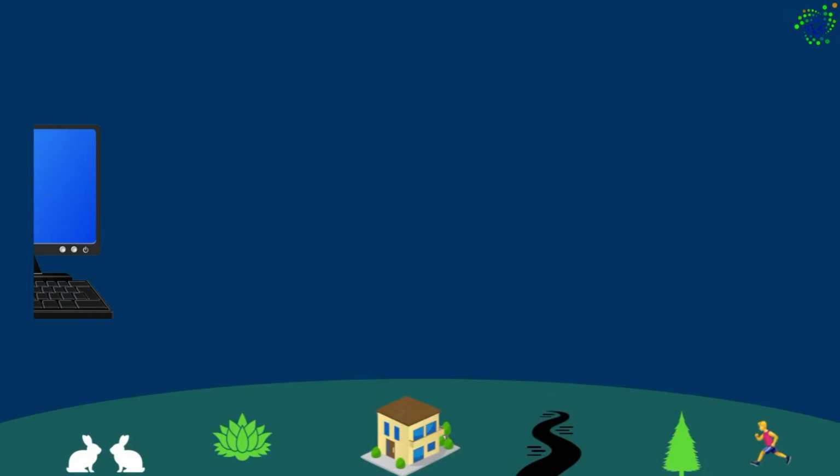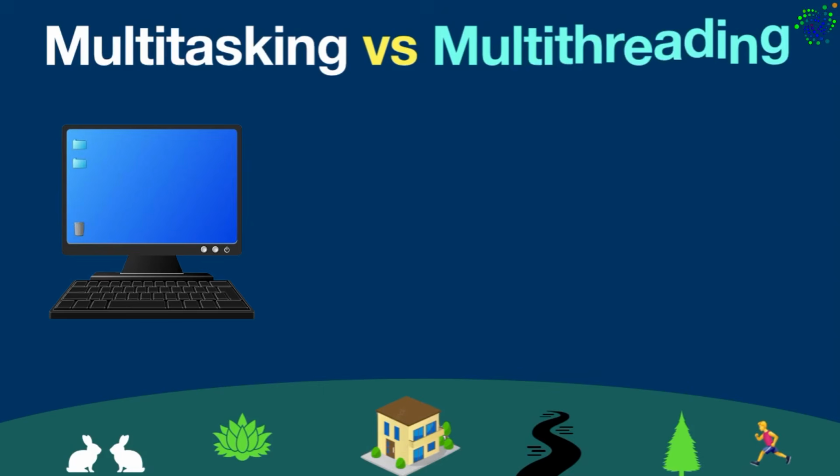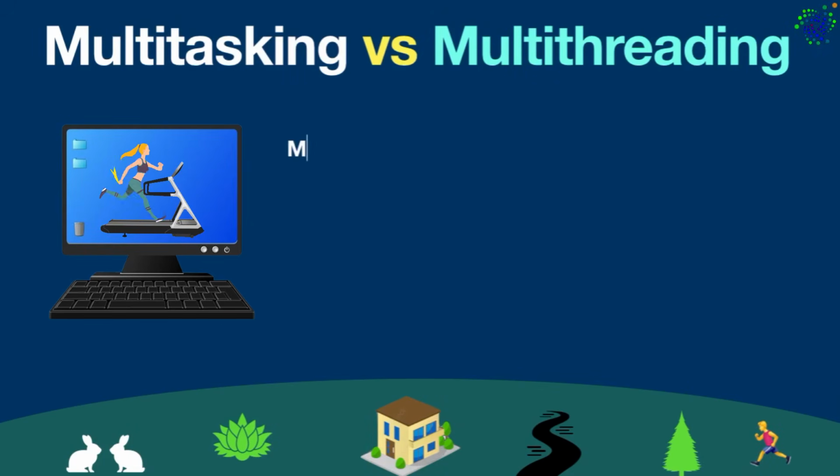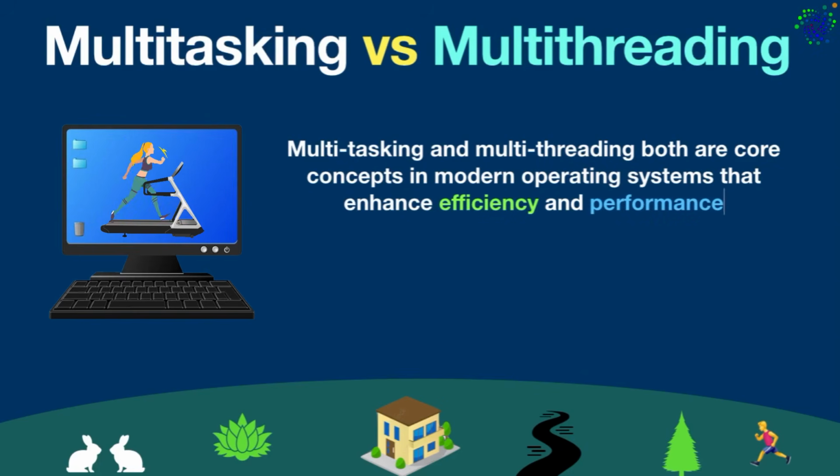Hello everyone. Today in this video, we are gonna see the difference between multitasking and multithreading. Multitasking and multithreading both are core concepts in modern operating systems that enhance efficiency and performance.